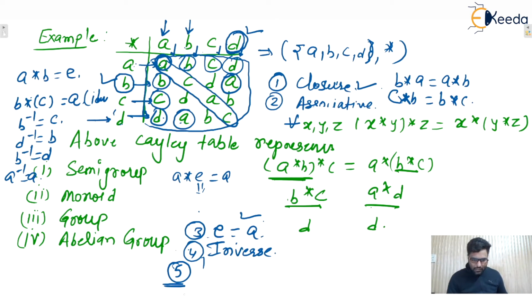So it is not only a group, but an abelian group also. Abelian group or not? Commutativity is also satisfied. So all the properties which are required for an abelian group are satisfied. So the correct answer will be what? Abelian group. I hope this one is clear to everyone.